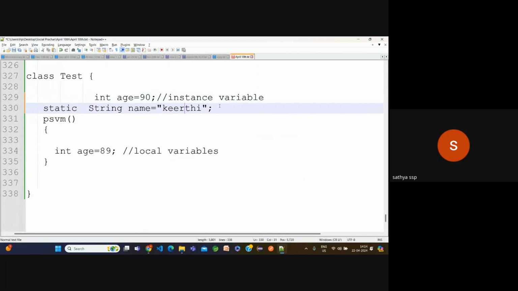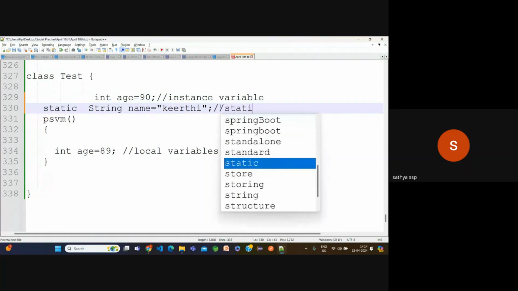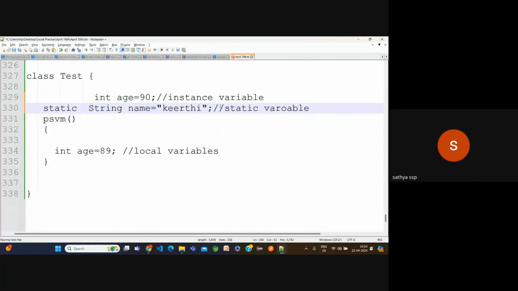Okay, now with a static keyword, we can say what? Static variable. Without understanding that variable concept, you simply cannot learn, you cannot access the predefined methods and classes. That is the most dangerous thing. Now here within the class, I'm going to use global variables. The global variables are two types: instance variable and static variable.